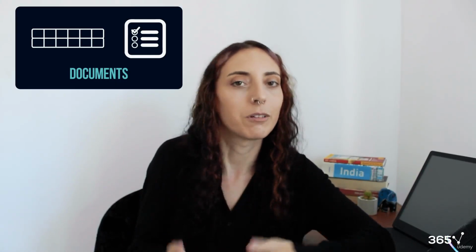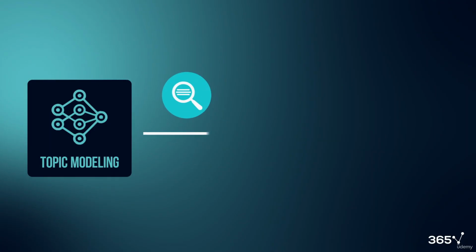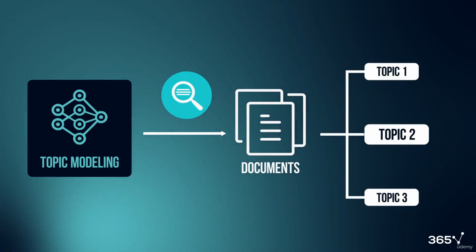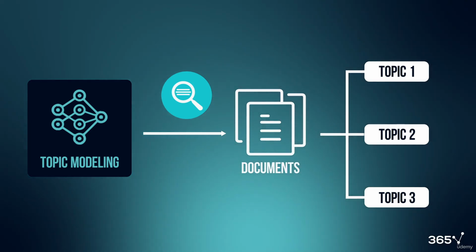Now that we're comfortable vectorizing our text, we're ready to jump into the really exciting field of topic modeling. Topic modeling takes a set of documents, and by documents, I mean individual pieces of text. This could be rows in a data frame with your text in, it could be items in a list, anything like that is just referred to as documents. Topic modeling will scan each of our documents to identify patterns. We can then group similar documents together into our topics.